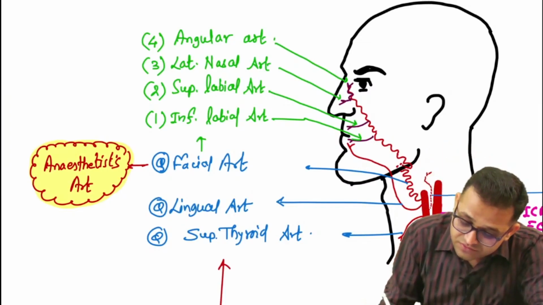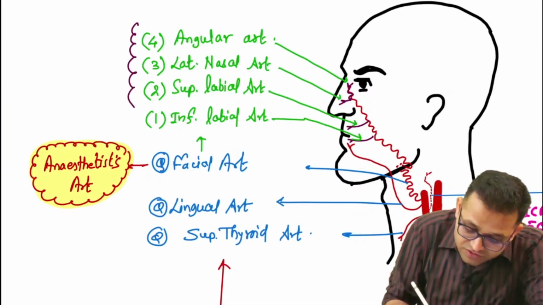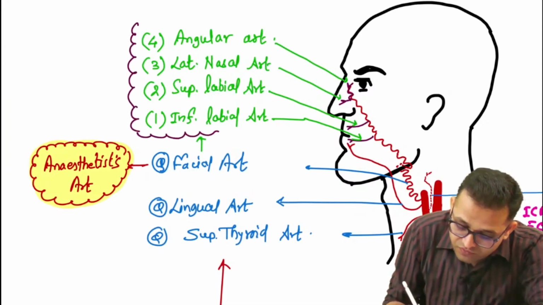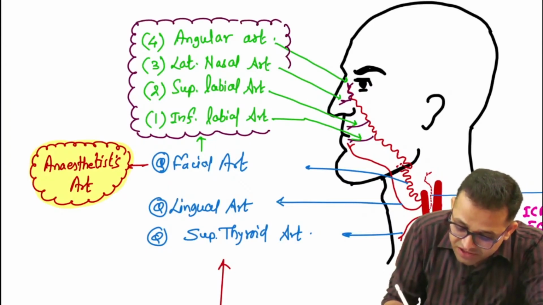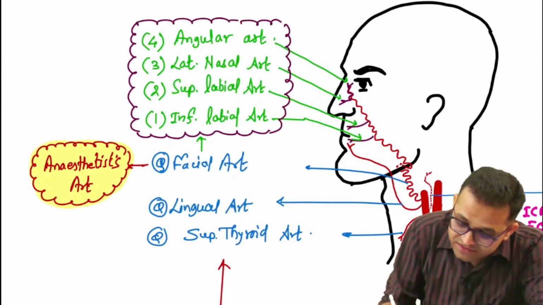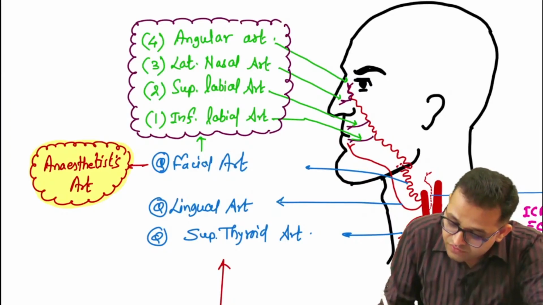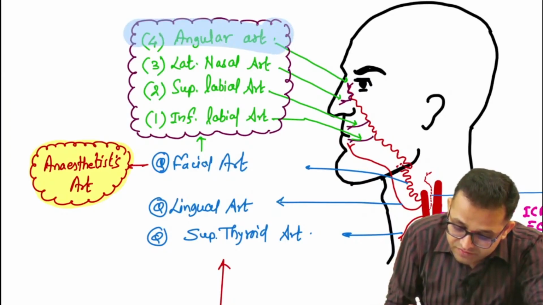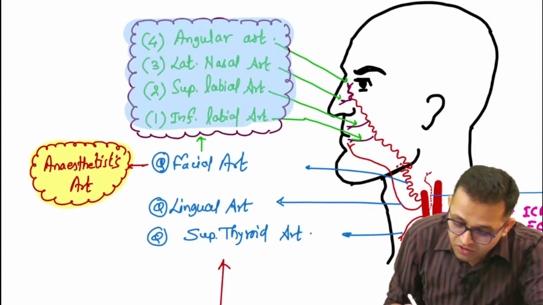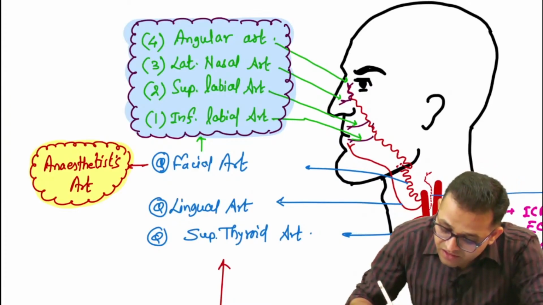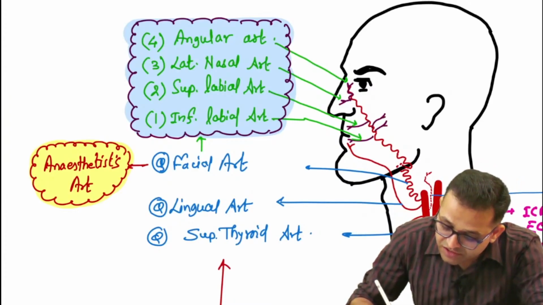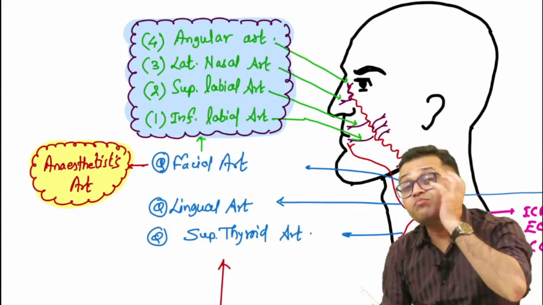Fine. Okay, now try to understand, these are your branches. INICET question, so I'm making one box for this, branches of the facial artery. Yes sir, beautiful anatomy. Okay, also you will observe the many unnamed branches which are posterior. Yes, they will supply the muscles of the face.